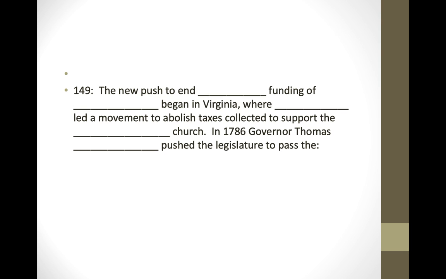Okay, let's fill in the blanks here. Who can fill in the blanks? Emily, you got that one? Yeah. Go ahead, please. The new push to end state funding of churches began in Virginia, where Baptists led a movement to abolish taxes collected to support the Anglican Church. In 1786, Governor Thomas Jefferson pushed the legislature to pass the... And do you have it? I don't have that. Anybody have the part? Go ahead. The Virginia Statute of Religious Freedom, and you got to know that. The Virginia Statute for Religious Freedom. And if you look at it, it's in the next question. Okay, the answer is in the next question.